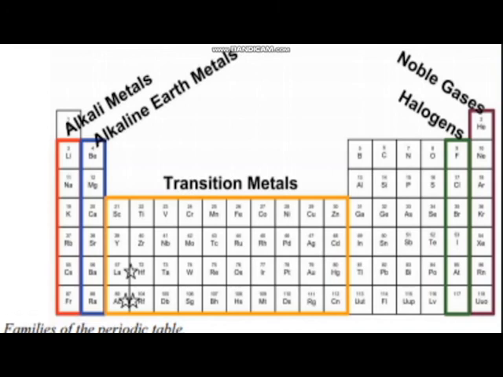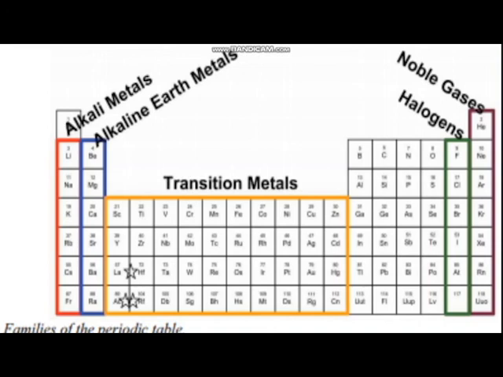Now, talking a bit more about groups and periods in the periodic table, groups are going to be the vertical columns along a periodic table. Group 1 is alkali metals, not hydrogen. Group 2 is alkaline earth metals, which is the second group. This is group 3, this is group 4, this is group 5, group 6. Group 7 is halogens, and then group 8 are noble gases.